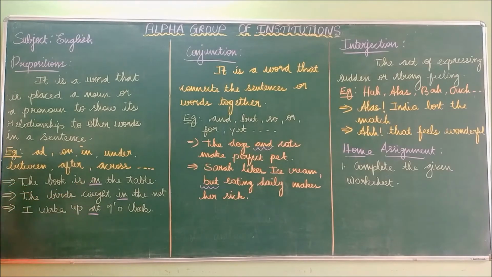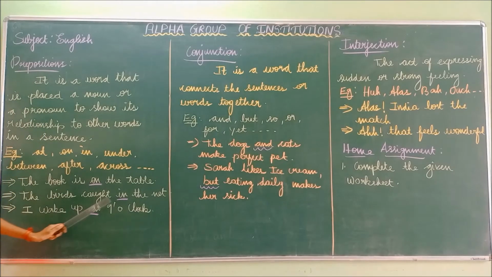Now without this on, the sentence will be incomplete. The book is the table. So the sentence is incomplete without the word on. By adding the on, it makes the sentence meaningful. The book is on the table. So the table is the noun and the word has been placed before the noun, so it is known as the preposition.